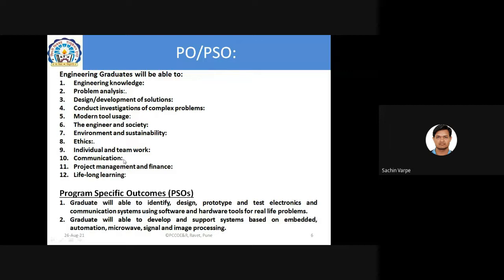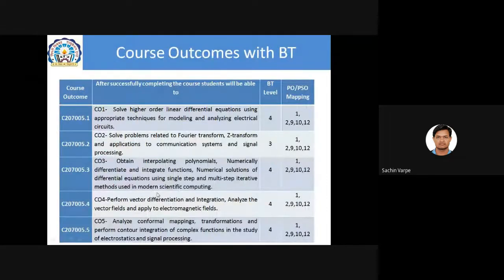PO 10 is communication. So we are going to measure the communication skill of each individual from the mathematics project presentation and even from the viva we are going to have at the end of the semester. And the project management and finance, we are not going to map. We are going to map only lifelong learning. That is how each CO is mapped with these 5 POs. You should know all these things.